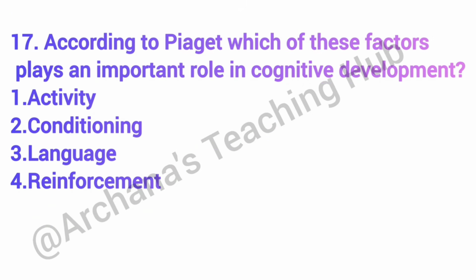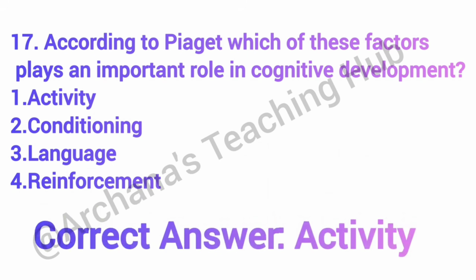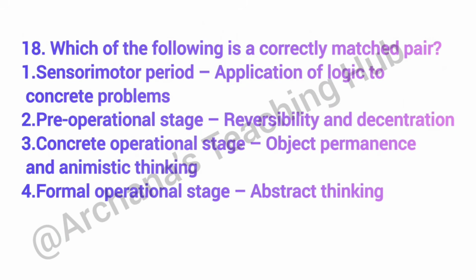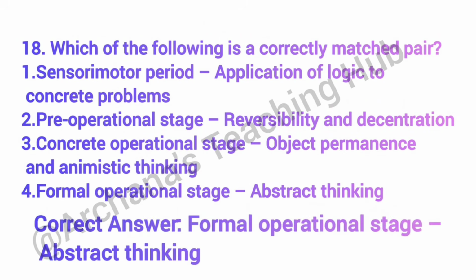Question number 17. According to Jean Piaget, which of these factors plays an important role in cognitive development? Correct answer is option 1, activity. Piaget emphasizes active learning through interaction with the environment. Question number 18. Which of the following is a correctly matched pair? Correct answer is option 4, formal operational stage, abstract thinking. Abstract and hypothetical thinking appears in the formal operational stage.